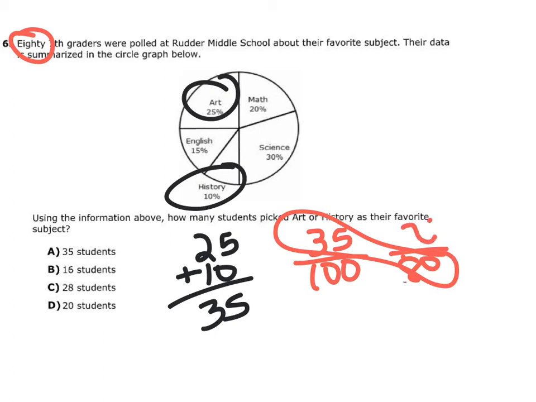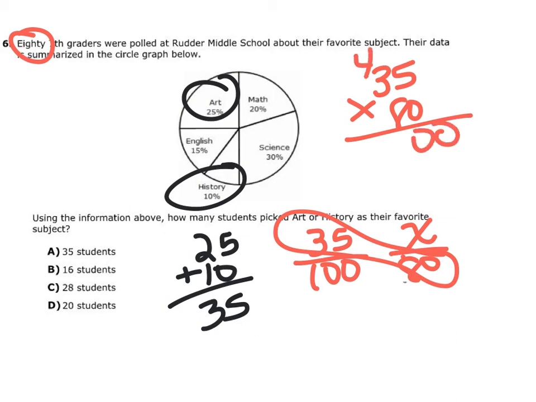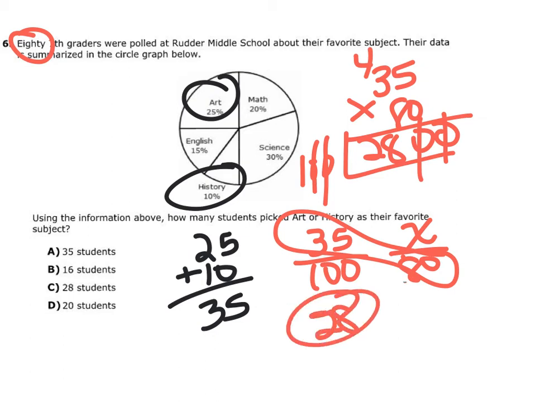So we do cross product. So 35 times 80. So 0 here, that's 40. 8 times 3 is 24, plus 4 is 28, divided by 100. Again, cross out the zeros. So that means 28 students picked art and history. So again, go ahead and explain your mistakes on your paper and make sure you are working and showing all your work.